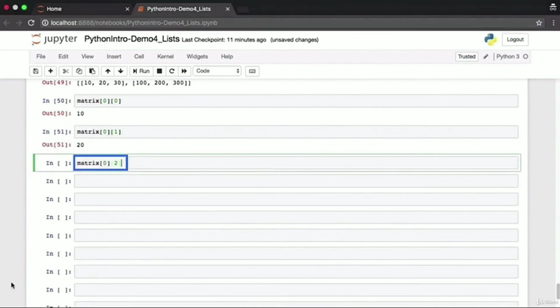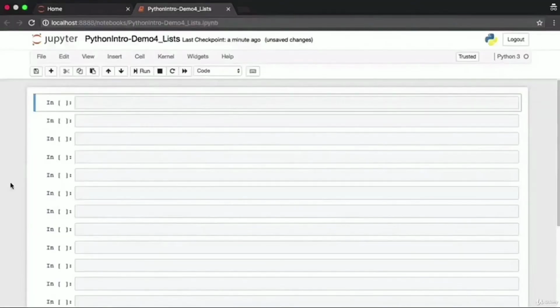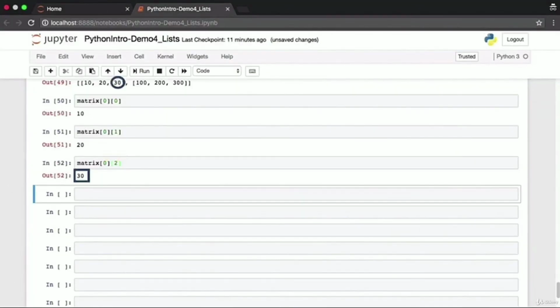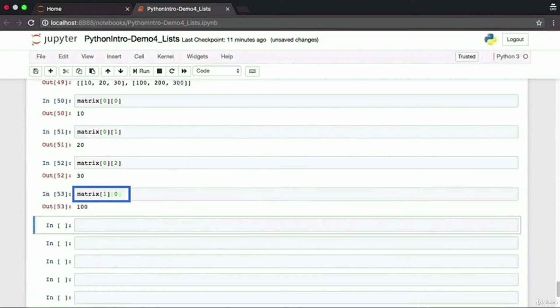Here are the elements in the first row and third column. This is index 0, 2. That is the element 30. Remember that list indices start with 0, and that applies to 2D lists as well, to matrices as well. This gives you the number in the second row and first column.